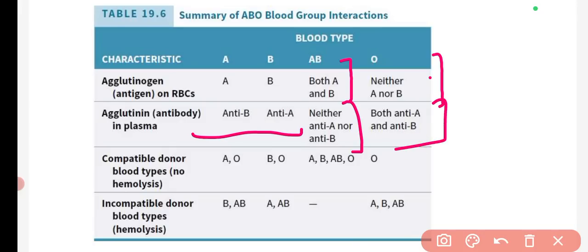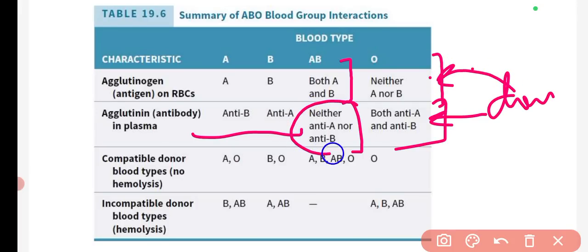Okay, so blood group O is a universal donor. So you can give blood to any of the other blood groups, and it has neither anti A nor anti B. So there is no antibody, so this can receive blood from any other person.